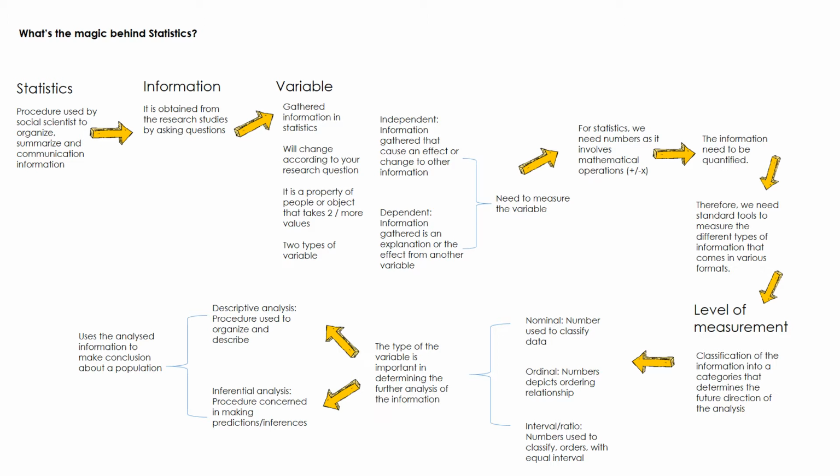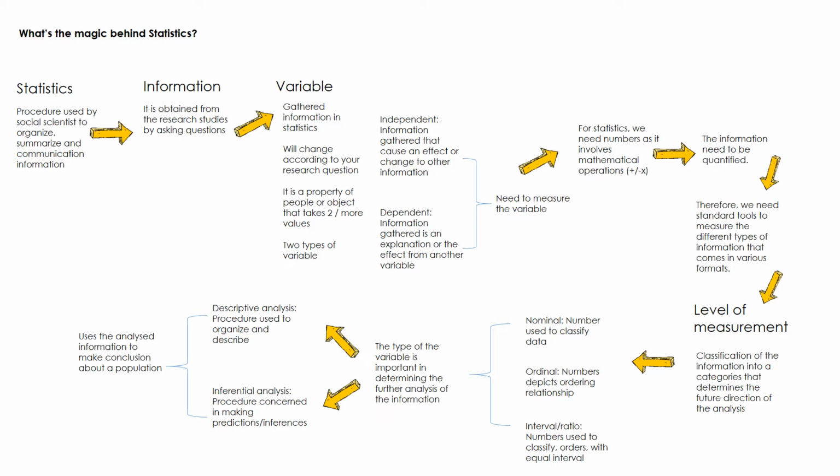So what is statistics? It is a procedure that we use to organize, summarize and communicate information. So where do we get this information from? Information is actually resources or data that we get by asking research questions. Okay, so when you have questions, you get information. So every time that you conduct a research or a study, you ask for information. You start with a question.